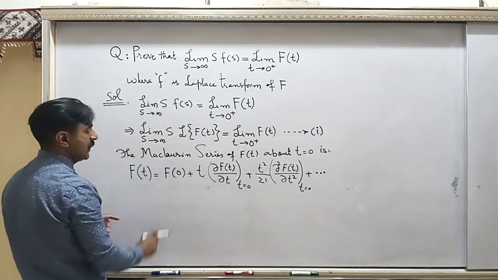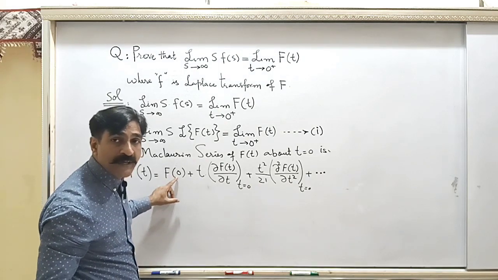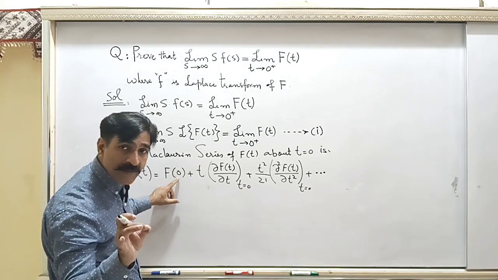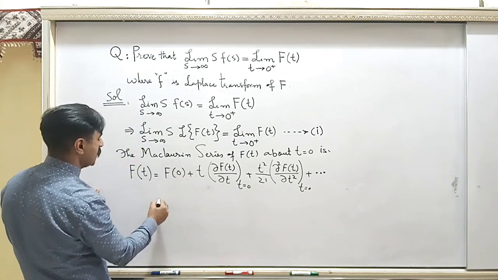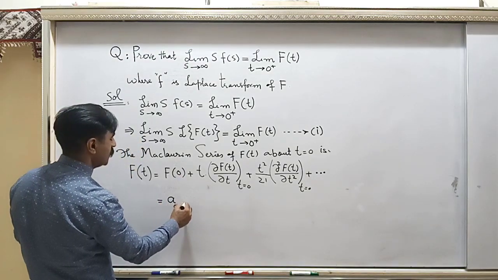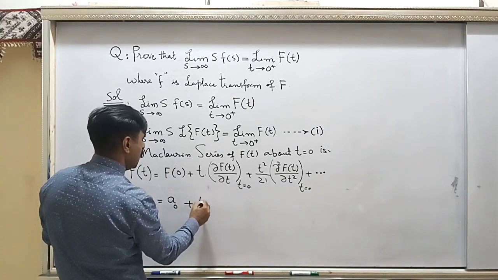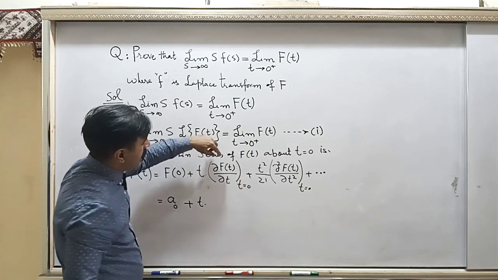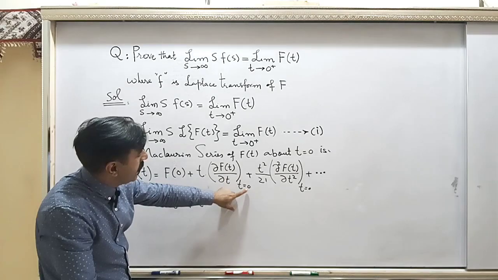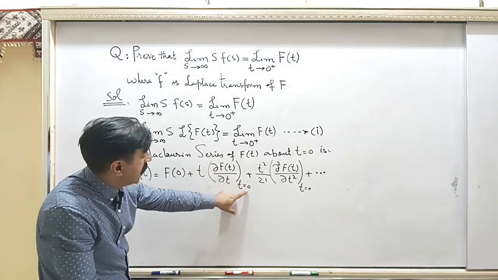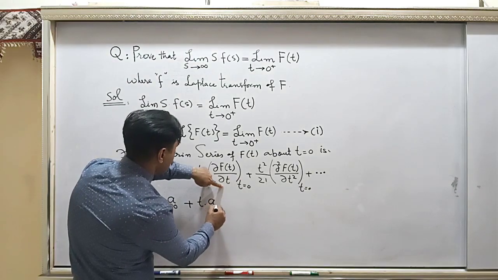Now F(0) is the value of the function at t equal to 0, and whenever you find the value of a function at one specific value of the variable, it is always a constant, and you can name this constant a naught to keep things simple. Similarly, this is the derivative with respect to t, and when you evaluate it at t equal to 0, you will get another constant, let that constant be a1.